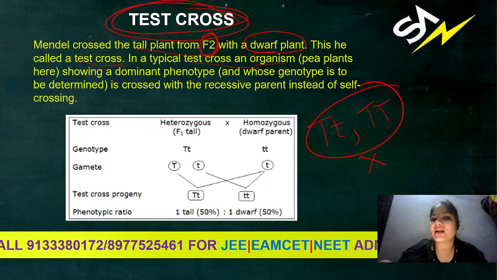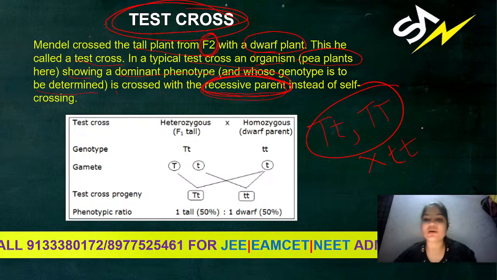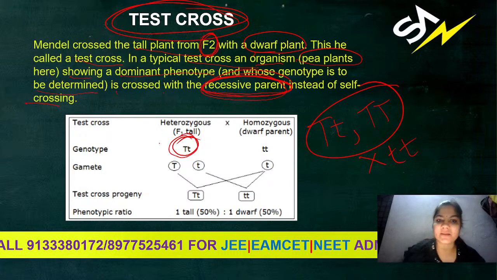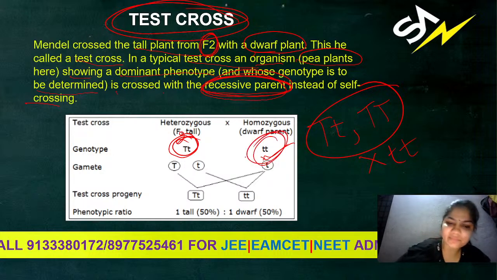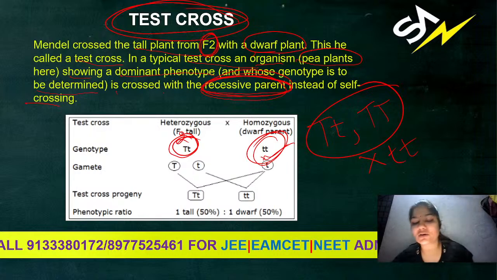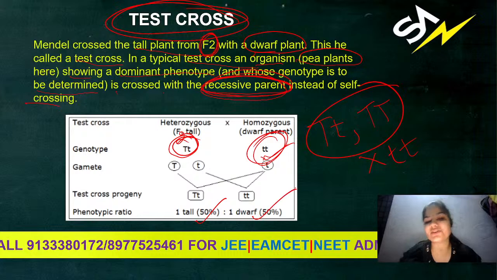In a typical test cross, an organism, in this case a pea plant, shows a dominant phenotype and its genotype is to be determined. It is crossed with a recessive parent. Always it needs to be crossed with the recessive parent, that means small t small t, instead of self crossing. So here we took a tall parent from the F2 generation and crossed it with small t small t. When we do it, we get 50% dwarf and 50% tall. So this is our phenotypic ratio.